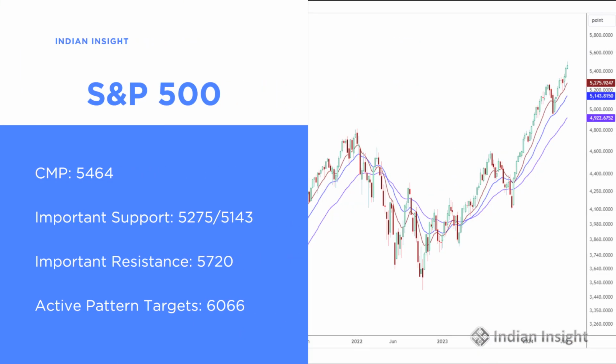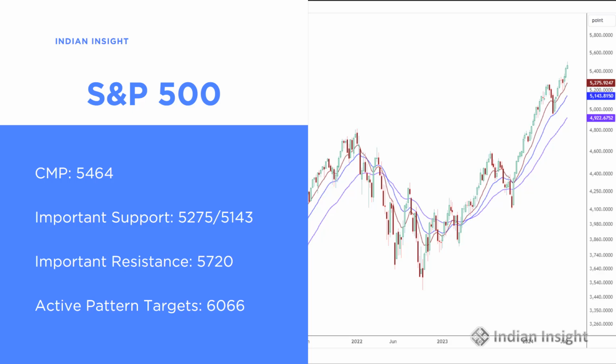Then we have the S&P 500. Now a lot of people are talking about how there is little participation of the broader market in this rally. So only a few stocks are primarily driving this rally. While this is true, markets can still continue to rally. These same stocks which have done well can continue to do well for some more time.